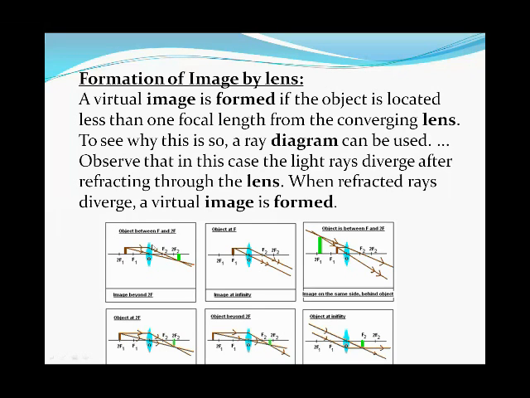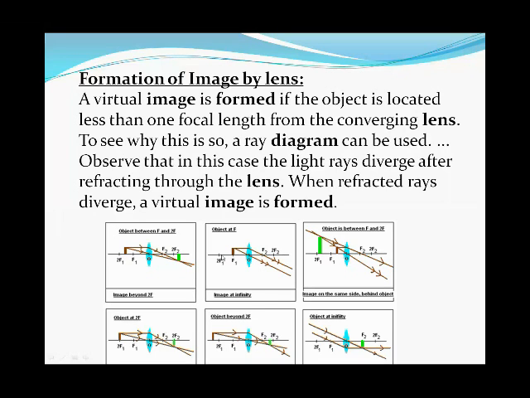Let's see here, object between the focus and the center of curvature. If the object is placed between the center of curvature and the focus, then the image will be formed very small on the screen, meaning it will be real and erected.